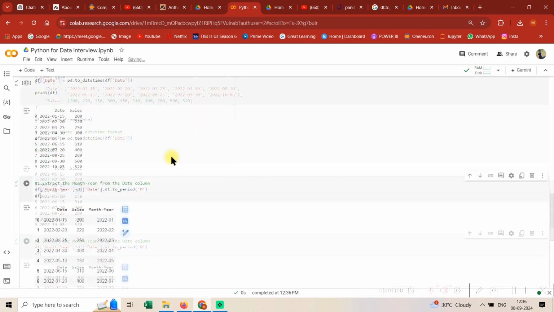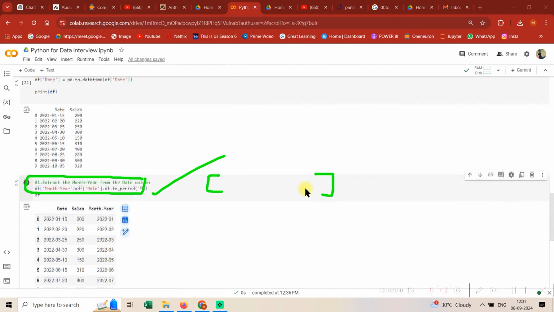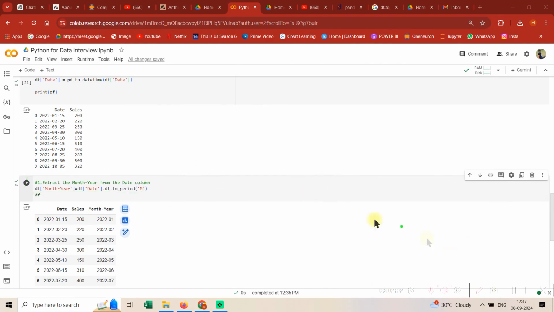Okay, this is the thing you need to remember. First of all, you need to make sure that everything is in datetime format. So just make a note of this step. If it is given, then good. Otherwise, start your code with this. And the next thing that you need to take care of is that you need to use this function dt.to_period M.